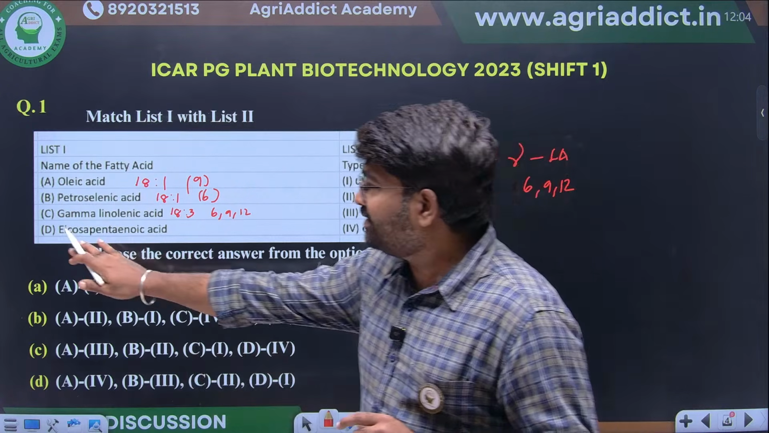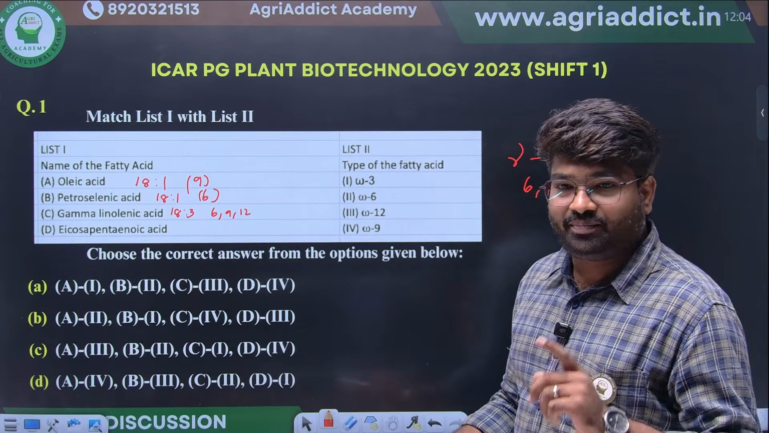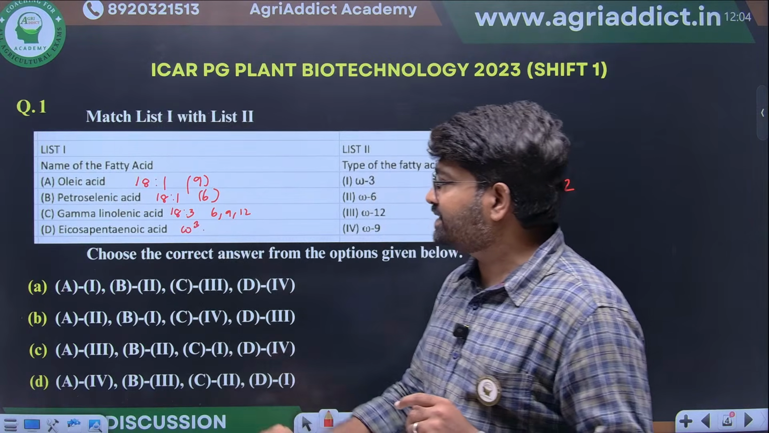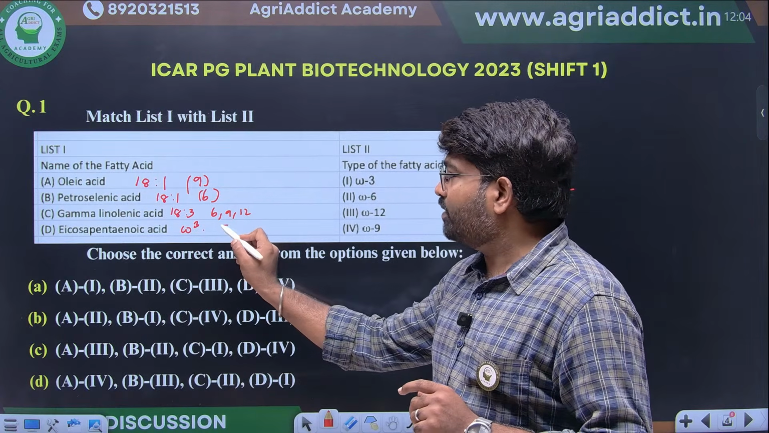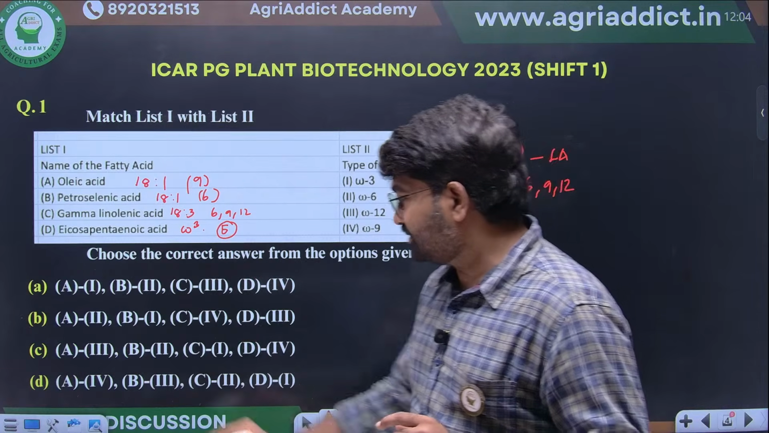EPA, eicosapentaenoic acid. This is a typical example of what? Omega-3 fatty acid. We have already seen this in our class itself. This will have 5 double bonds. Now you match. Yes, option D.